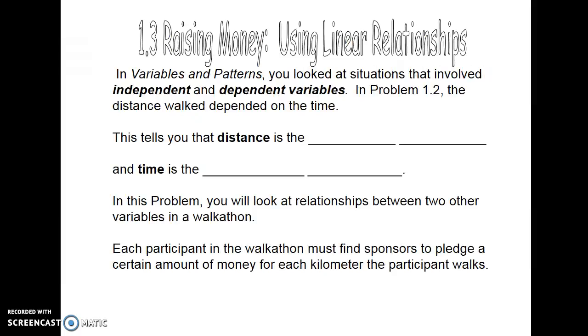So in the previous problem, we worked with a group of students and they were coming up with a walkathon in order to raise money for a children's hospital. And now we are going to look at raising money. So in problem 1.2, the two variables that we looked at were the distance over time. And so as they walked for a certain amount of time, their distance increased. This tells you that the distance is the dependent variable, and you can go ahead and fill that in on your paper now, and that the time is the independent variable.